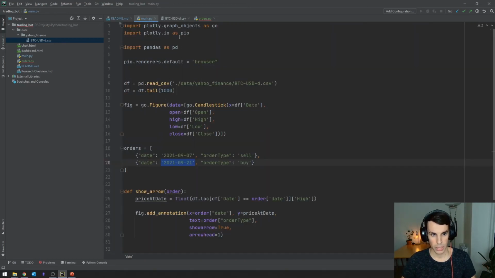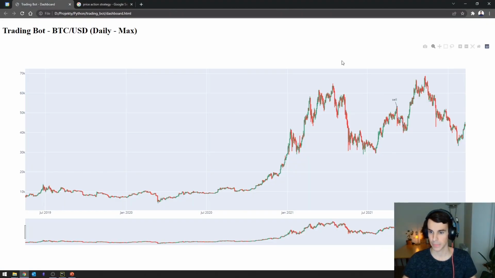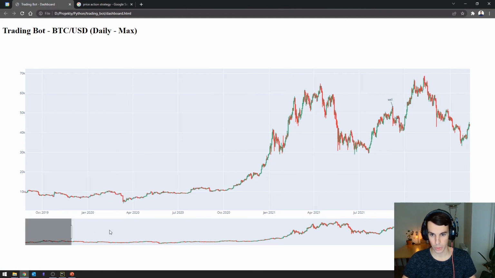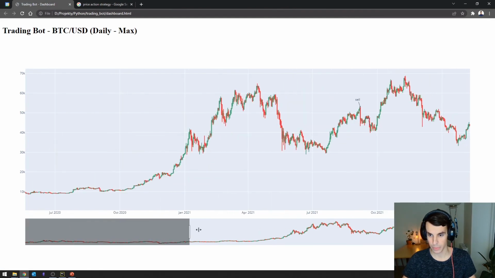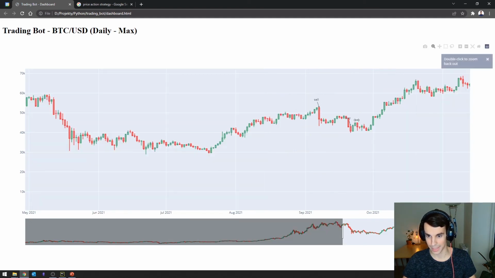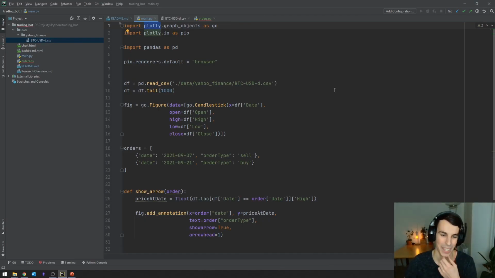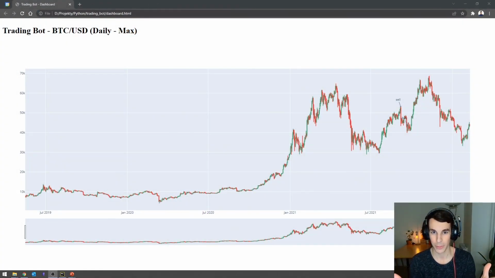I visualize this with the library Plotly, and the result looks like this. The nice thing about it is that it's an interactive chart, so you can rescale it. I also managed to visualize these small sell and buy annotations. They look terrible, but it's a quick and dirty first prototype. So this is what I've got so far.